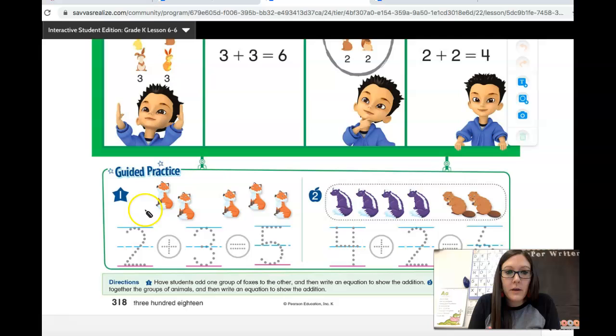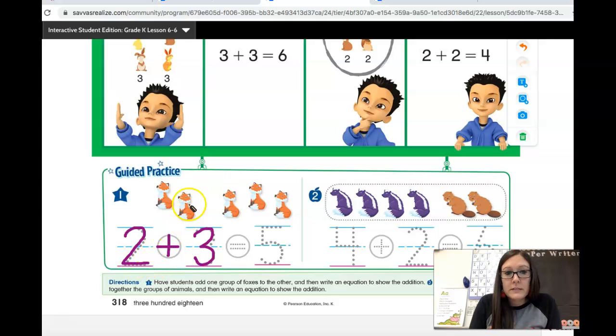Okay, here we go. First, how many foxes are in this group? I see 2. 1, 2. So let's write the number 2. We can trace it. Plus, how many foxes are in this group? 1, 2, 3. Let's write the number 3 to show 3.